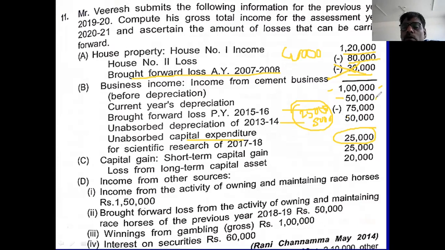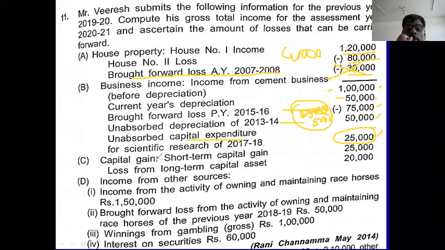You deduct 50,000. Remaining is 50,000. From this 50,000, brought forward loss 50,000 you deduct, and the remaining 25,000 is not possible to adjust in other heads. Remember this. And 50,000 you can adjust with the other heads. 75,000. Okay. Remember this.